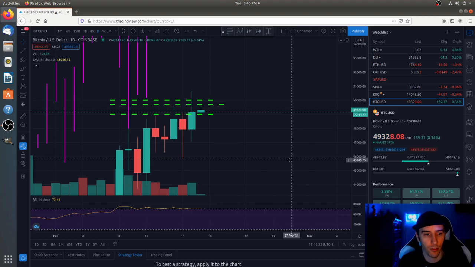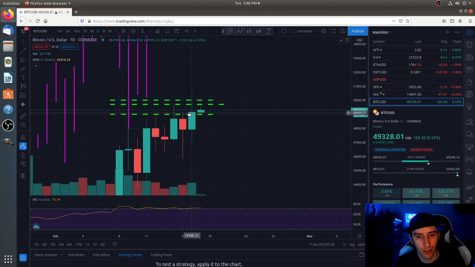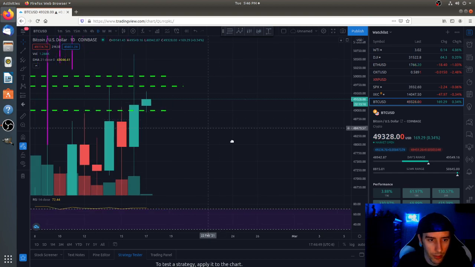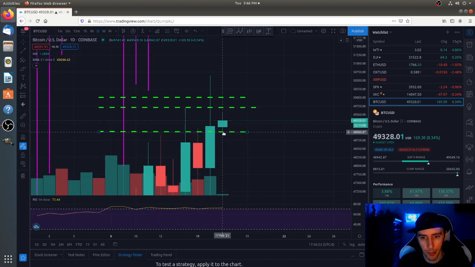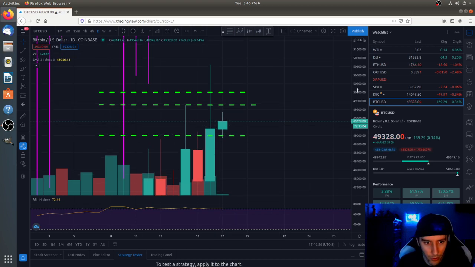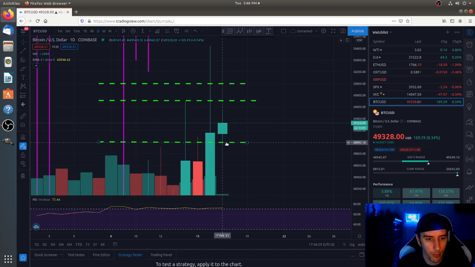Obviously, $50,000 is the psychological point of us trying to overcome, and a daily candle closure above $50,000 would be absolutely amazing. We passed above it, but we haven't actually closed a daily position above it. As it is right now, seeing a little bit of a bounce that's taking place pretty close to where my marker was here, which was at $49,000. So very, very close to that. I would still look at that as a very strong level of support currently.